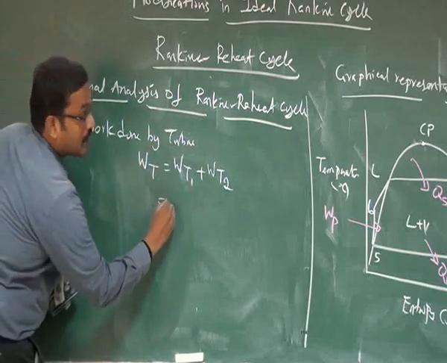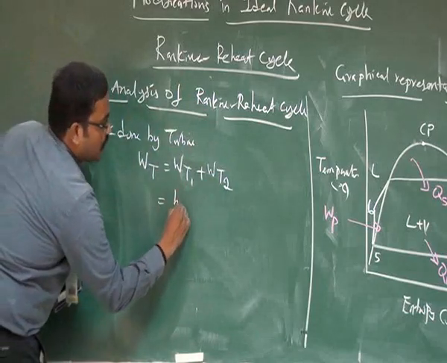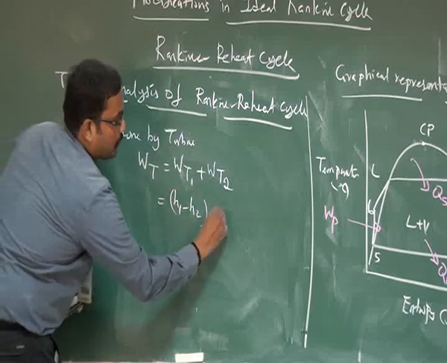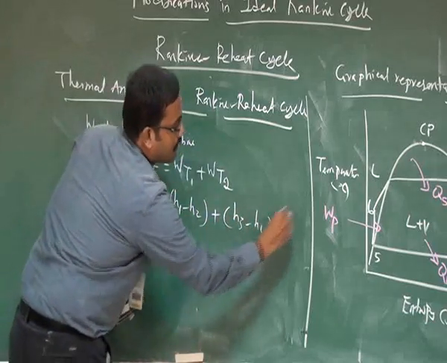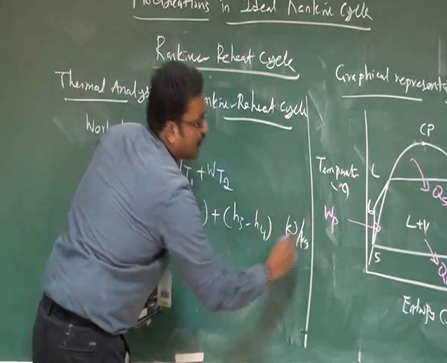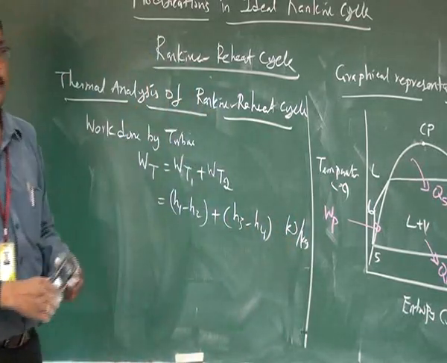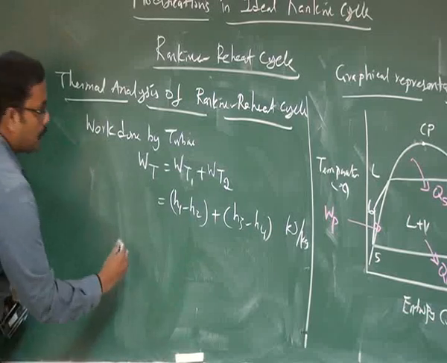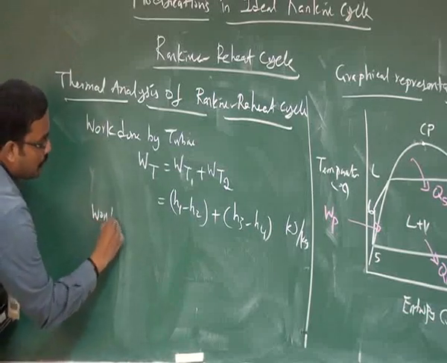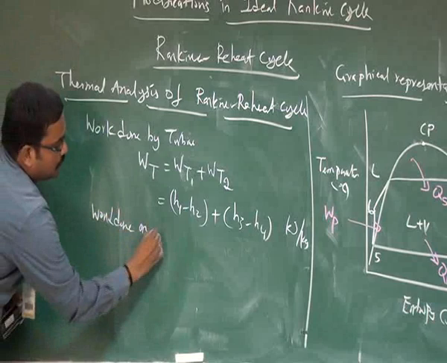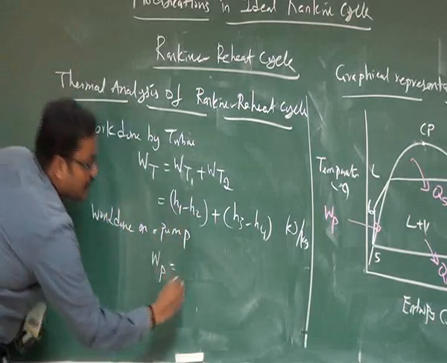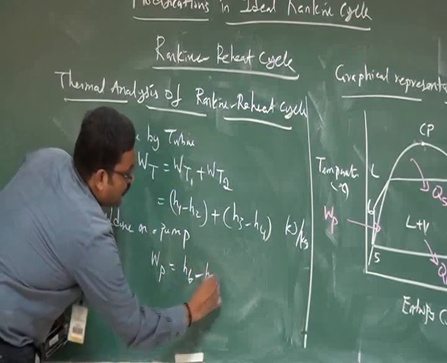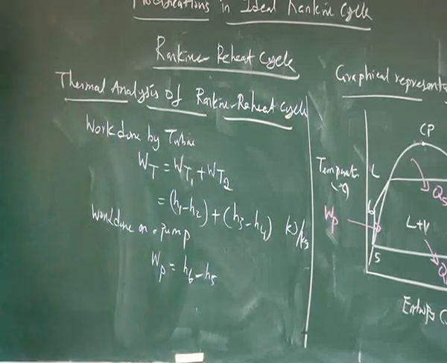WT1 can be written as H1 minus H2, plus WT2 as H3 minus H4. The unit is kilojoule per kg, assuming that 1 kg of steam flows through these components. Then the work done on the pump, represented as WP, is nothing but H6 minus H5. This is the work done equation.